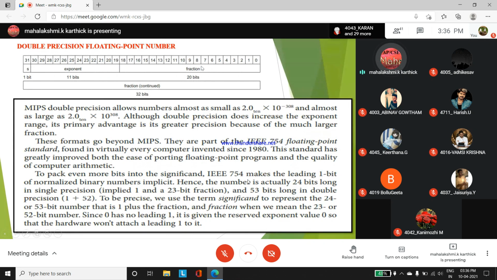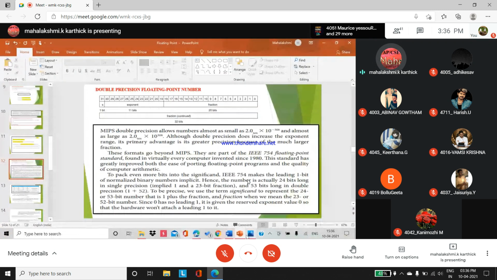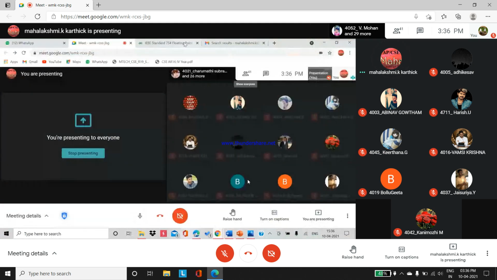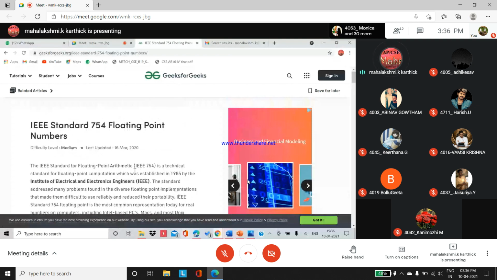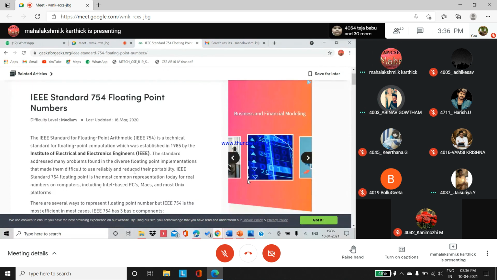Here they have represented 0 to 31, but actually it is 0 to 64. Only 32 bits form the double precision floating point here, so they have represented it that way. Before going for this explanation, you have to know what the IEEE standard 754 floating point is. Okay? Are you able to see the information I am displaying from the net? Please reply yes or no. Yes, ma'am. Okay. All systems and processors depend on this standard.